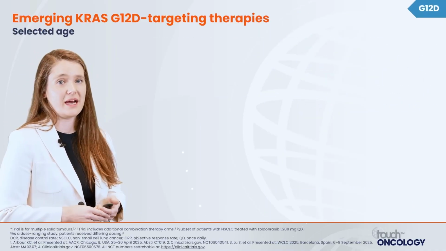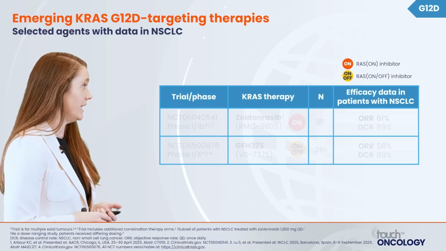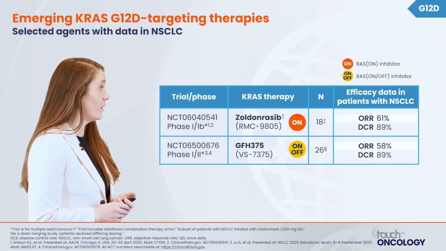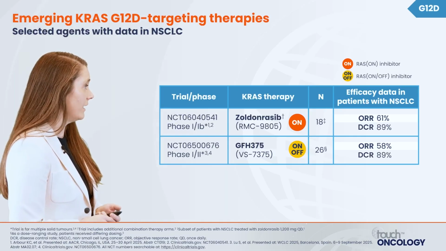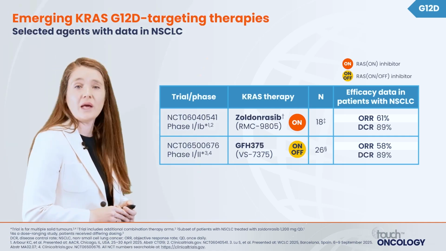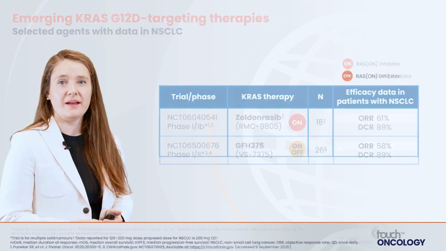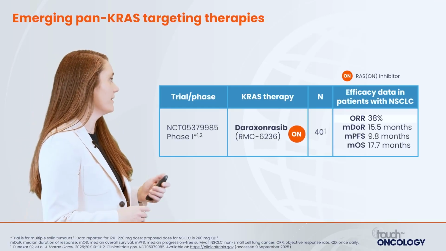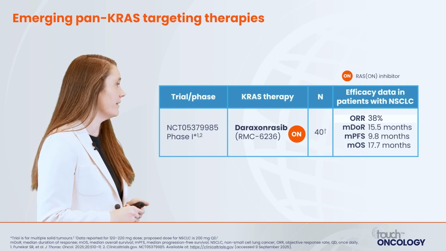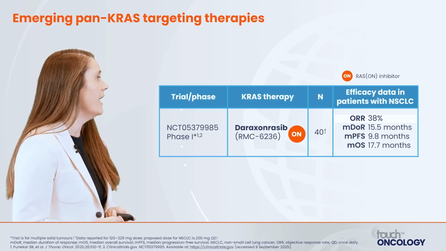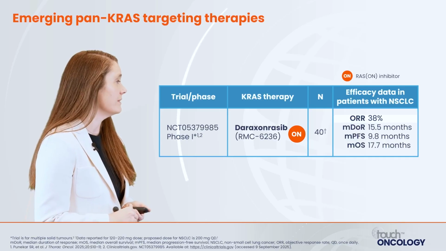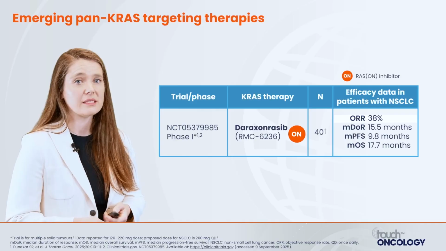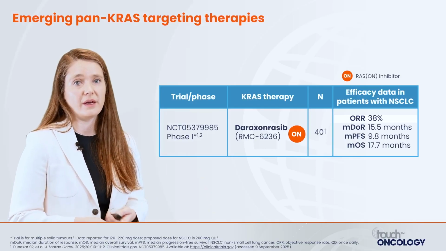What is some of the emerging data that we're seeing for KRAS G12D? Let's take a look at zoldonrasib. Here we see an overall response rate of 61% with a disease control rate of 89%. Very impressive data, and I look forward to more from this compound. How about emerging pan-KRAS targeted therapies? Here we have daraxonrasib with a response rate of 38%, a duration of response of 15 months, and a median PFS of 9.8 months. Again, extremely exciting data in the pan-KRAS targeting therapy space, where currently there are no other approved targeting agents.